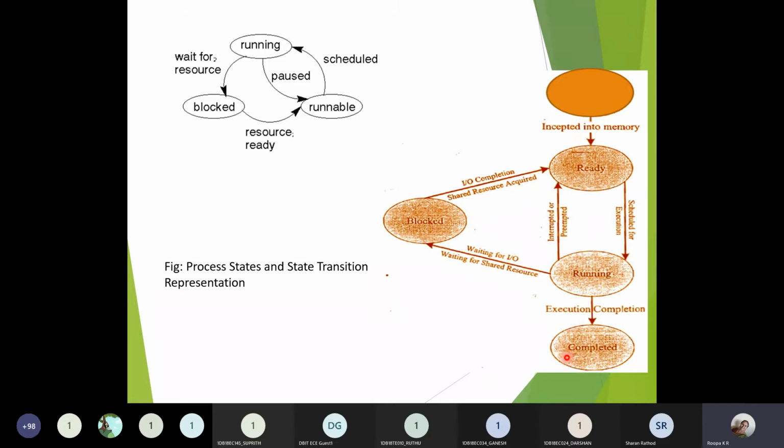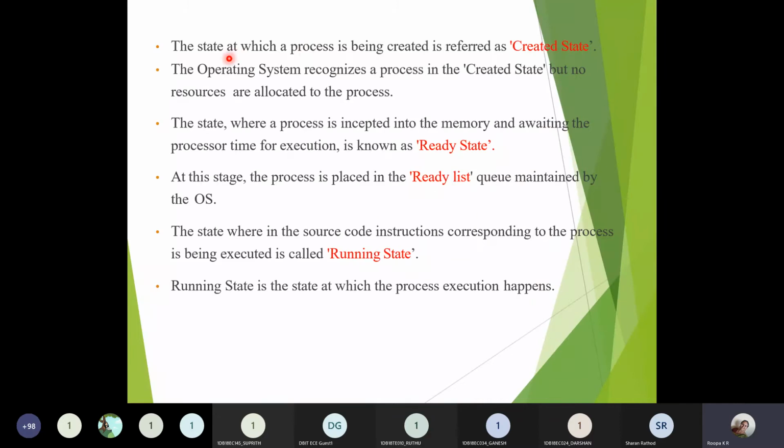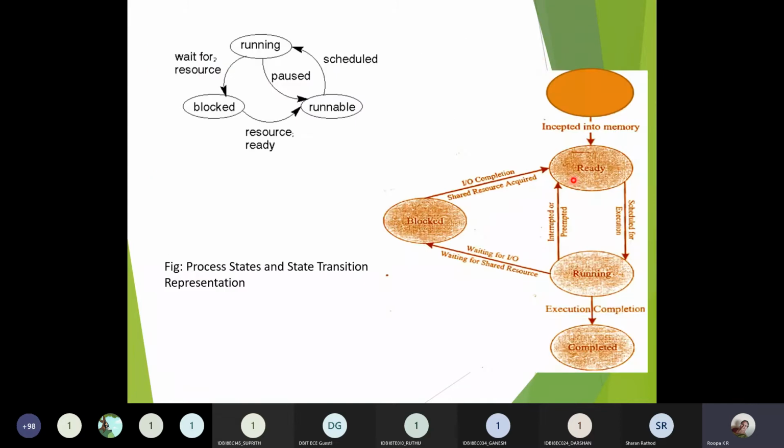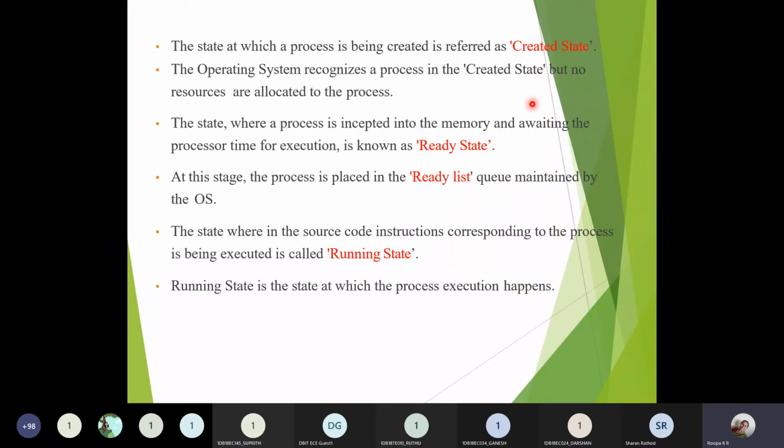So these stages are same for both the task as well as the process. So the same thing I can explain here. The state at which the process is created is said to be a created state. ಅಂದ್ರೆ ನಾವಿಲ್ಲಿ ಯಾವುದಾದ್ರು process create ಆಗಿದ ತಕ್ಷಣ memory create ಆಗುತ್ತಲ್ವಾ, where we can store the program. So this is called as the created state of a process.